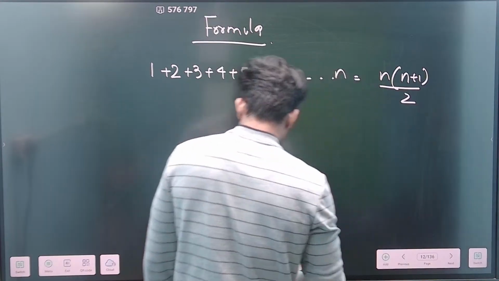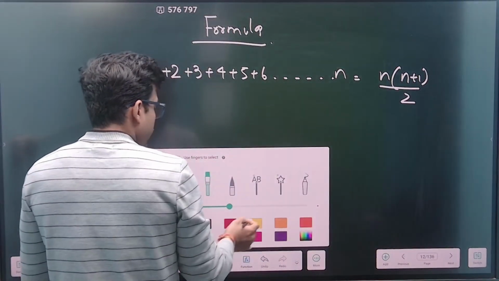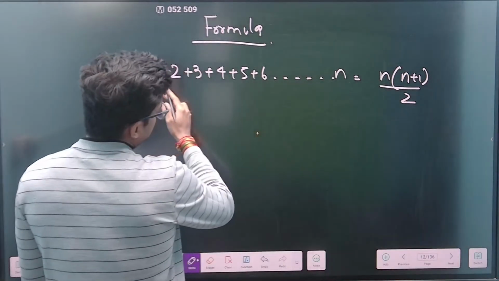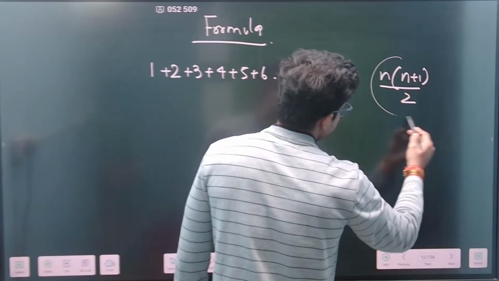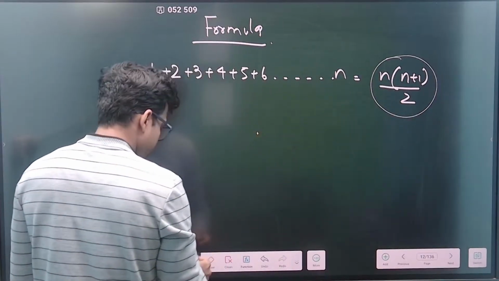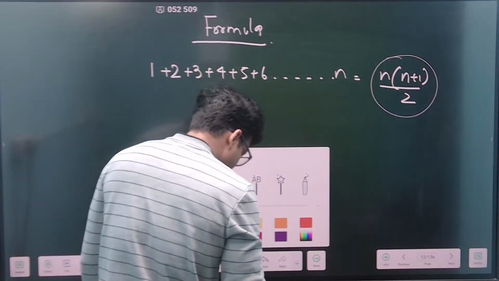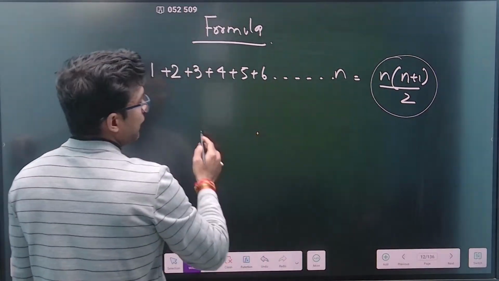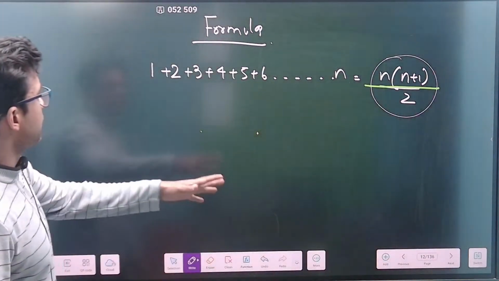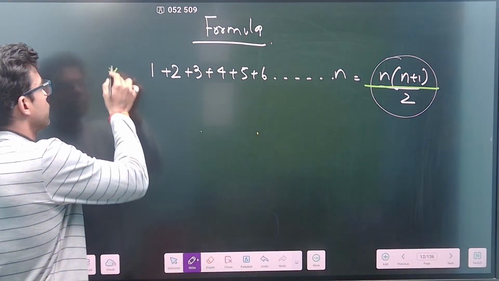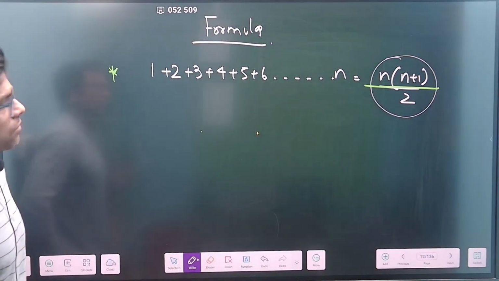So you should know that the addition of consecutive numbers starting from 1 is n into n plus 1 by 2. Very important. In many number series I find this concept being used.